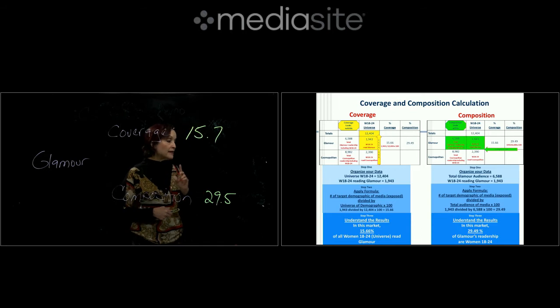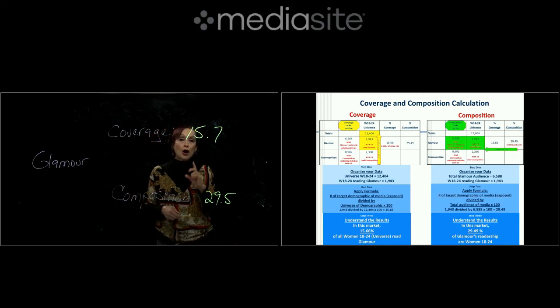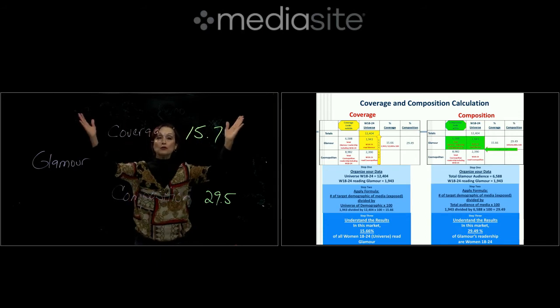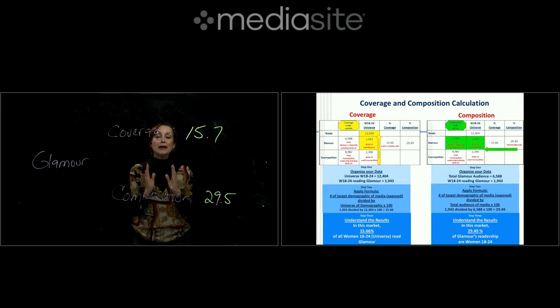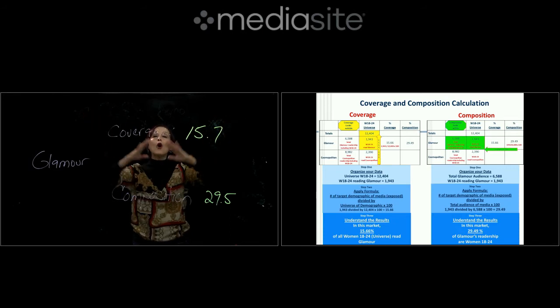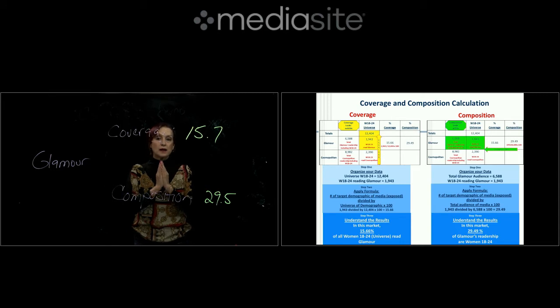Now, let me say one last thing. Coverage technically covers, out of all those women 18 to 24 in this market, how many can we reach? Okay, so with coverage, you're looking outside. Out of all those women 18 to 24, how many read Glamour?